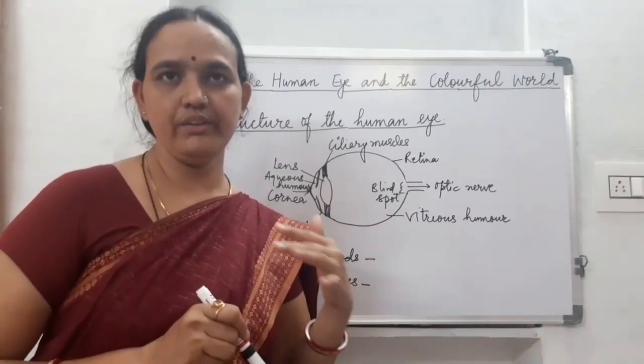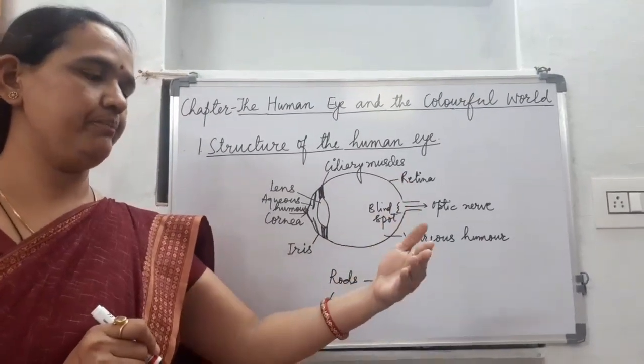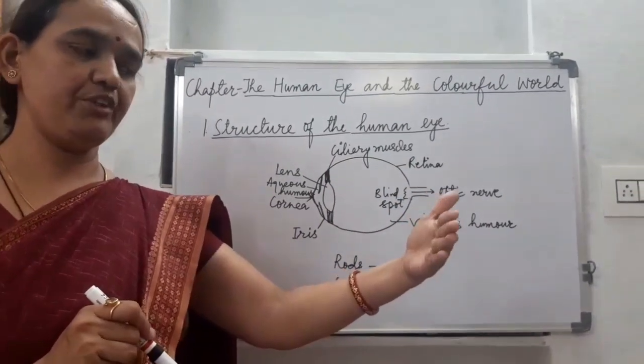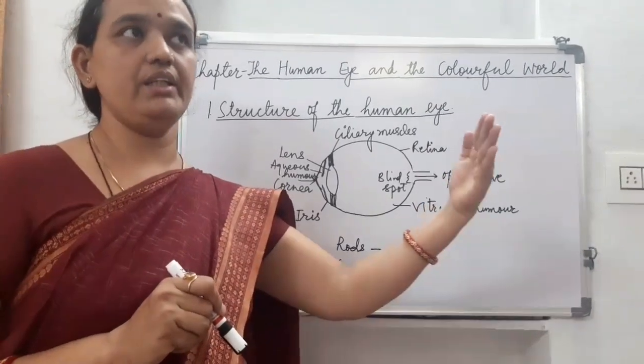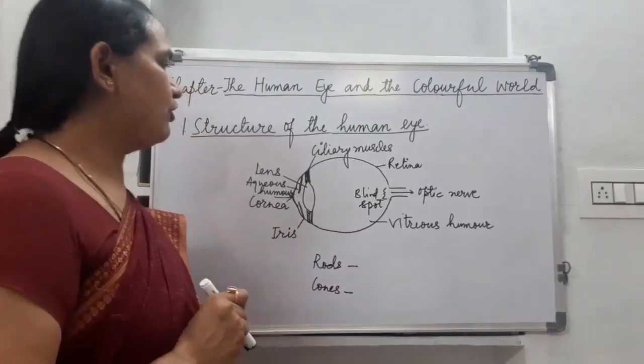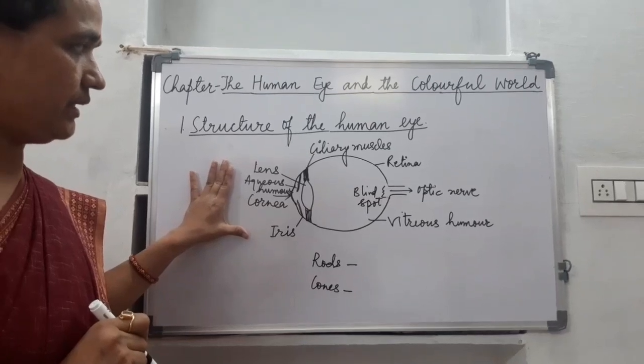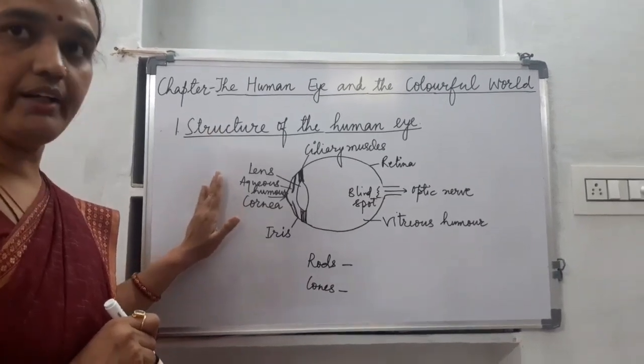That is, we can read comfortably when we have a text placed at 25 centimeters, and we can see up to infinity.